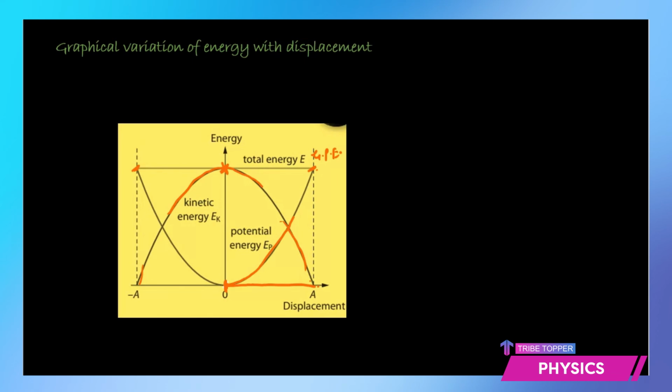But you can see one line which is a straight horizontal line. This refers to the total energy, and since it is a straight horizontal line parallel to the displacement axis, it indicates that the total energy E remains constant. So this graph represents the variation of energy with displacement, and you can see that it directly indicates gravitational potential energy to be maximum at the extremes and kinetic energy to be maximum at the mean, but all the time the total energy remains the same.